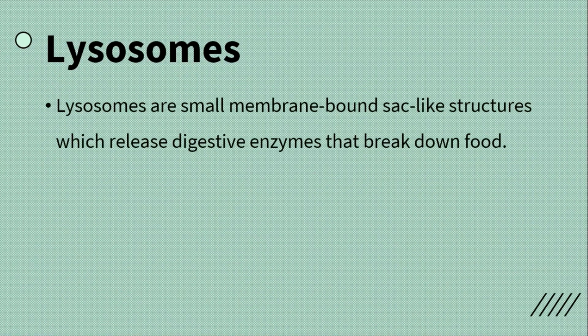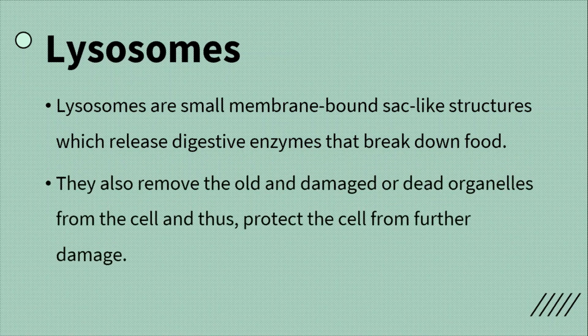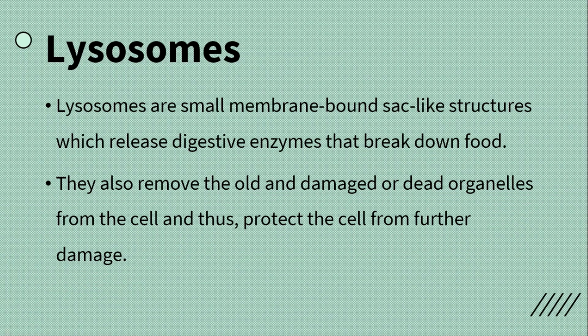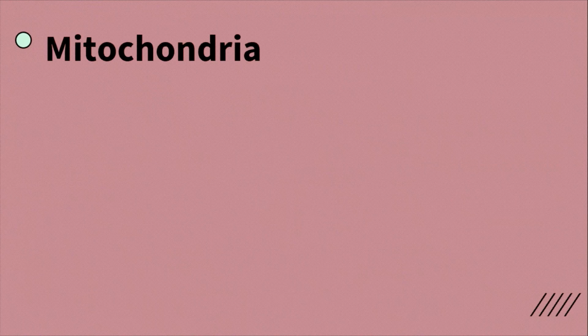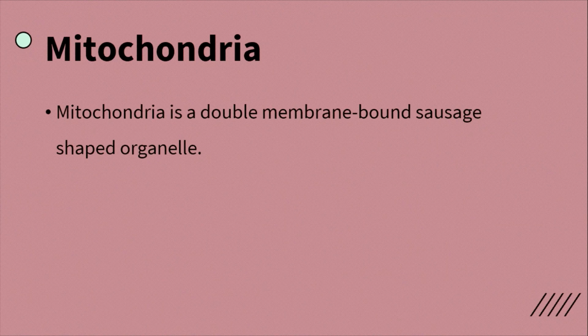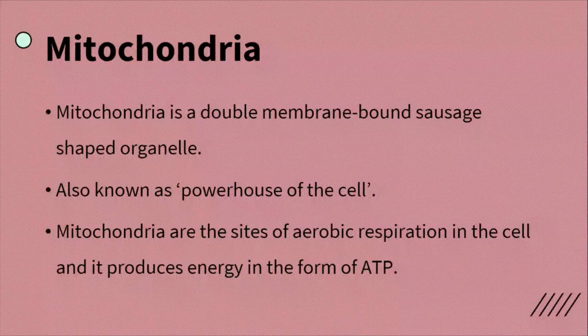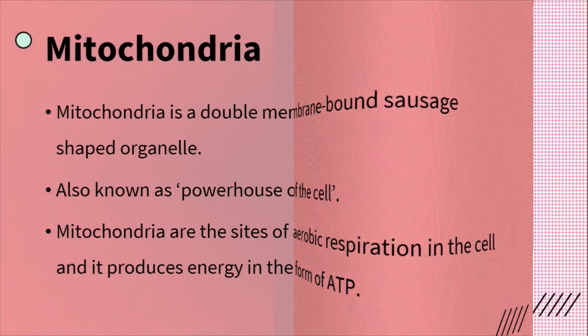Lysosomes. Lysosomes are small membrane-bound sac-like structures which release digestive enzymes that break down food. They also remove the old and damaged or dead organelles from the cell and thus protect the cell from further damage. Mitochondria. Mitochondria is a double membrane-bound sausage-shaped organelle, also known as the powerhouse of the cell. Mitochondria are the sites of aerobic respiration of the cell and produce energy in the form of ATP.